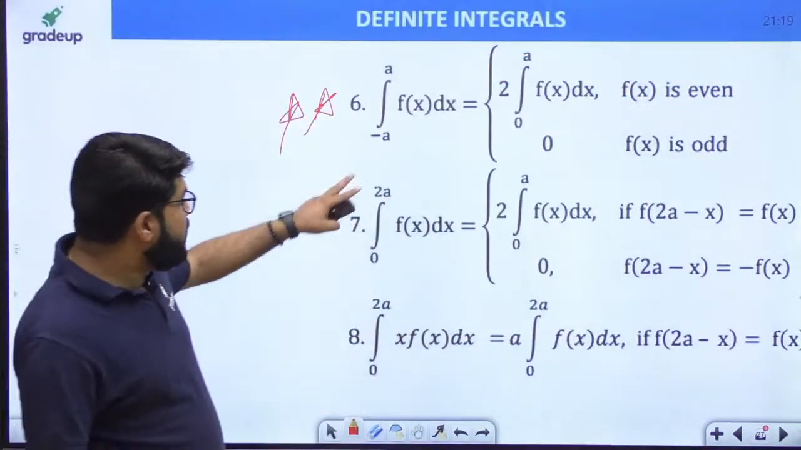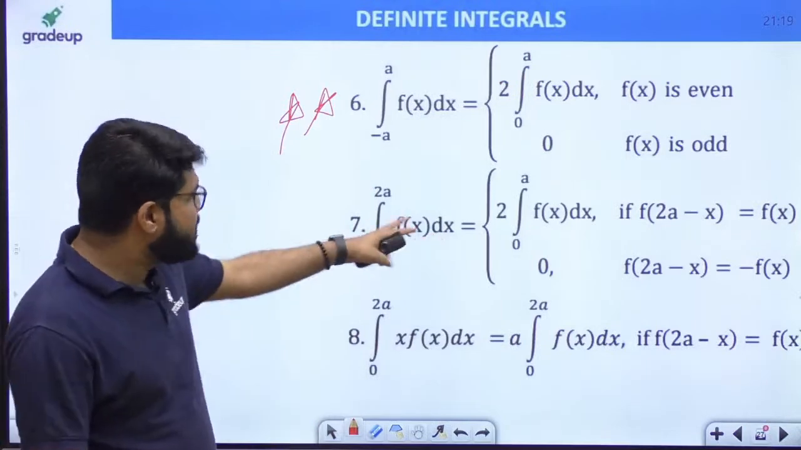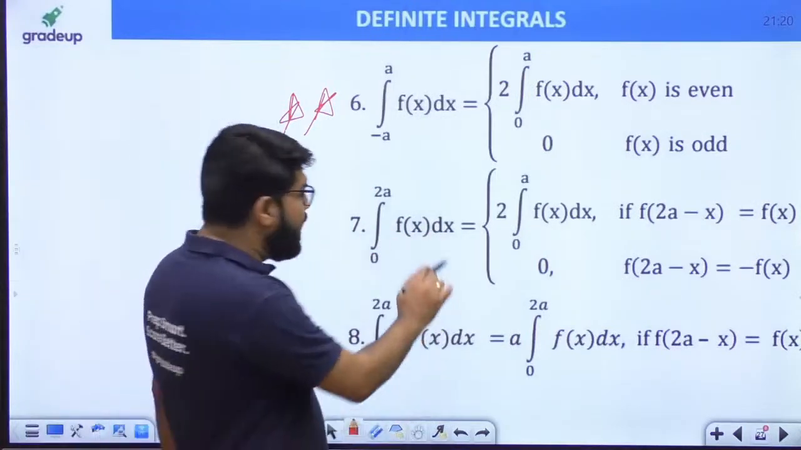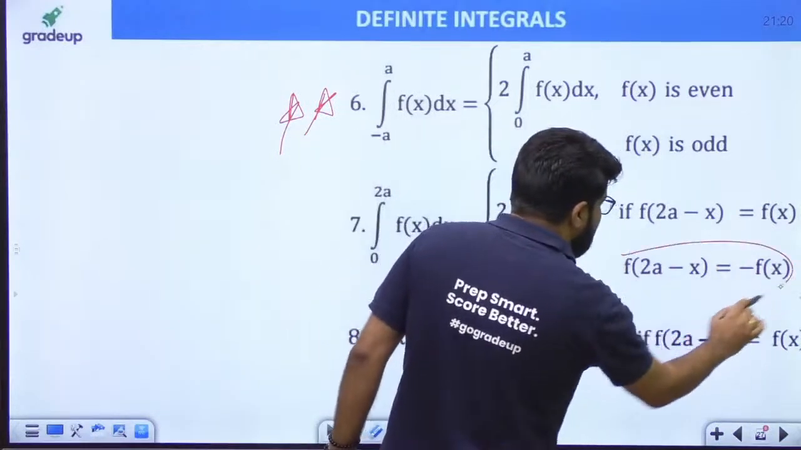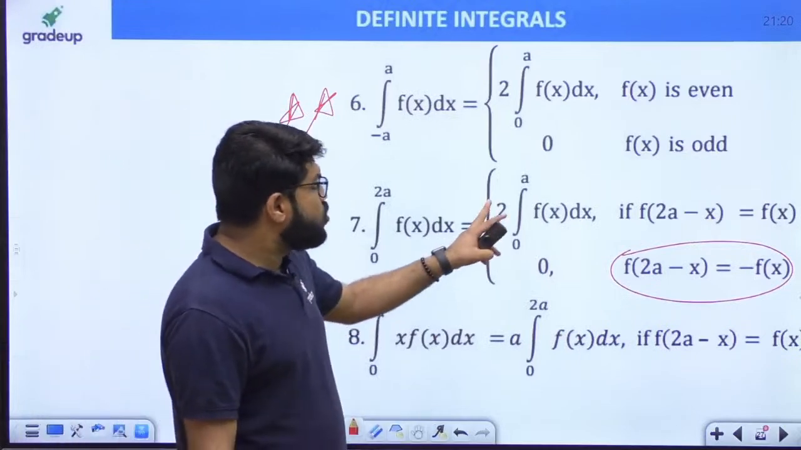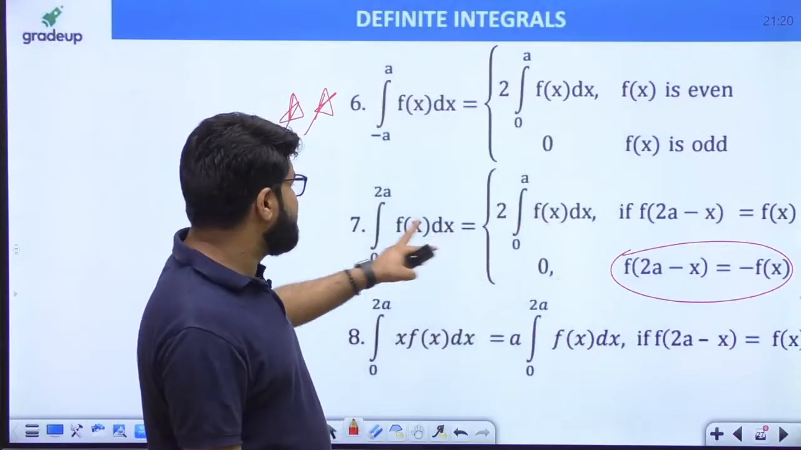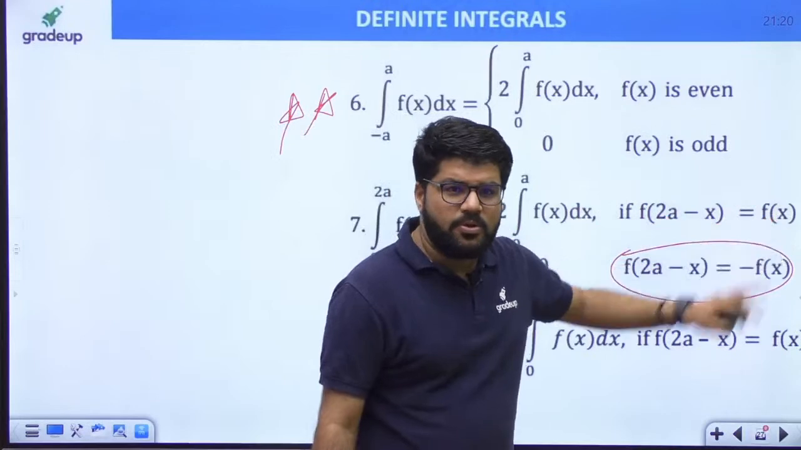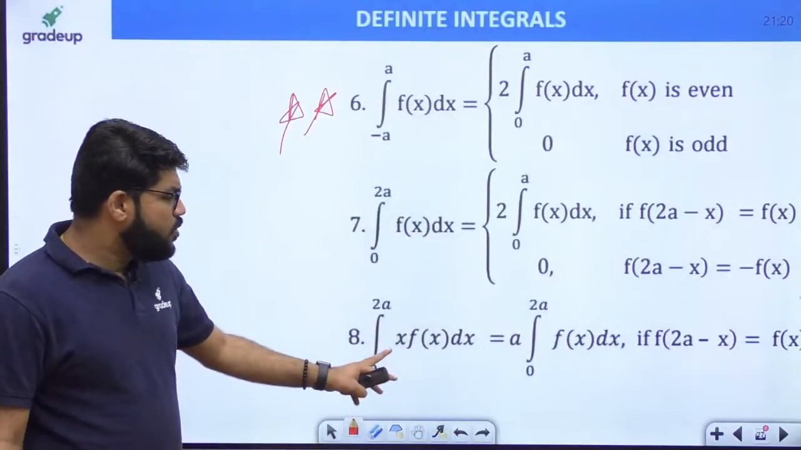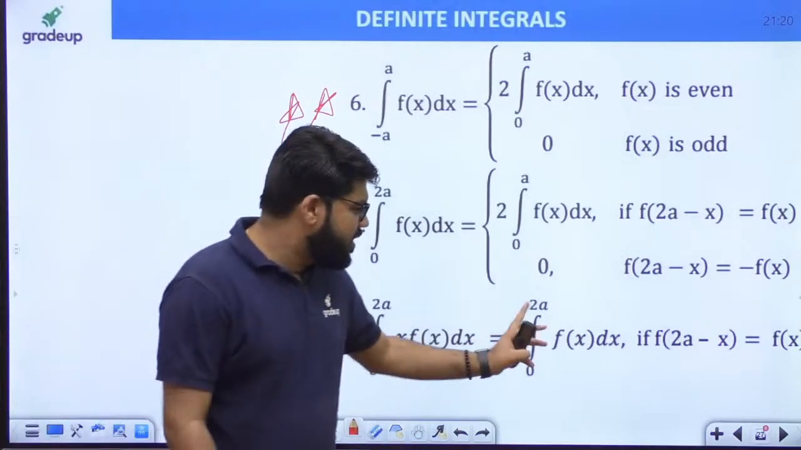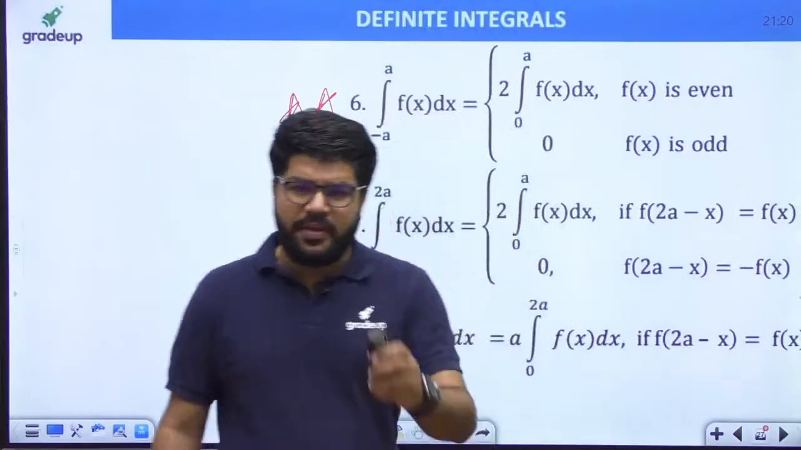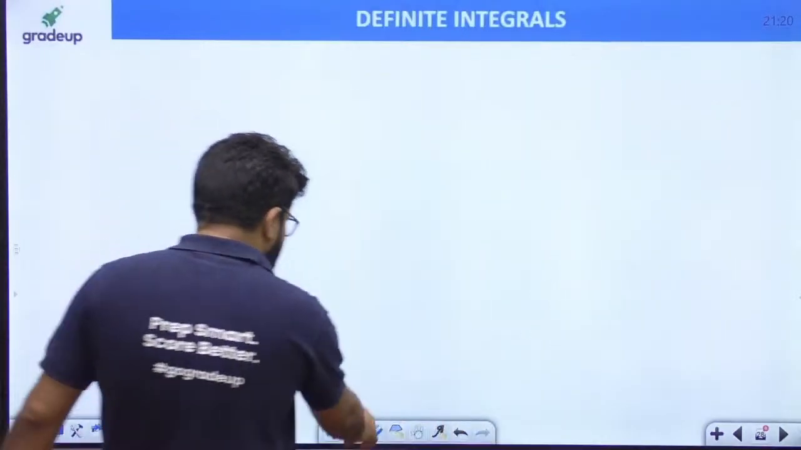Next, integral 0 से 2a f(x) dx. I'll take an example on this. Integral 0 से 2a f(x) dx is again equal to 0 if f(2a minus x) equals minus f(x). Okay, and it is twice integral 0 से a f(x) dx if f(2a minus x) equals f(x). Now let's see some examples as well, तब जाके मजा आएगा.